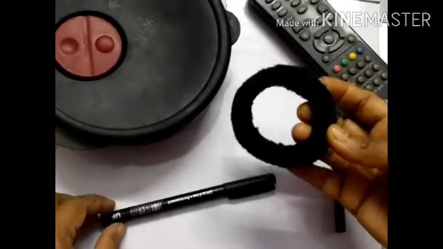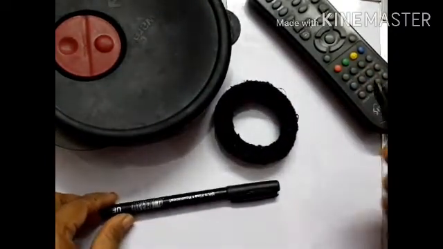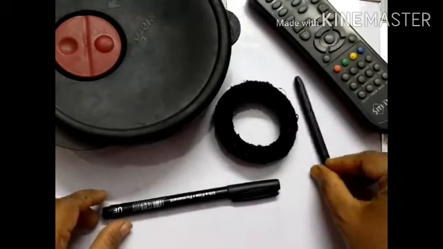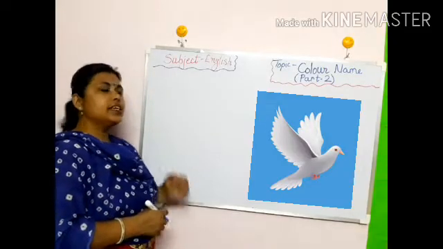This is a black color pen. This is a black color band. Your mother or sister must be using it. And this is a black color crayon. All these are of black color. Now kids, what you can see?